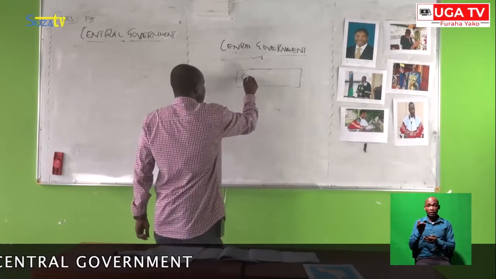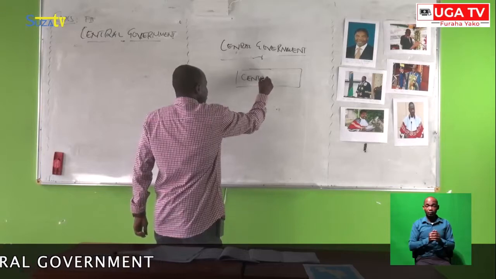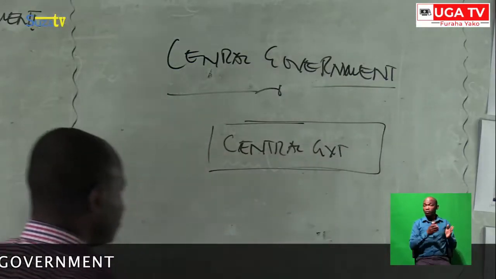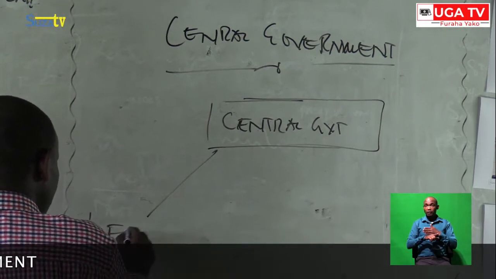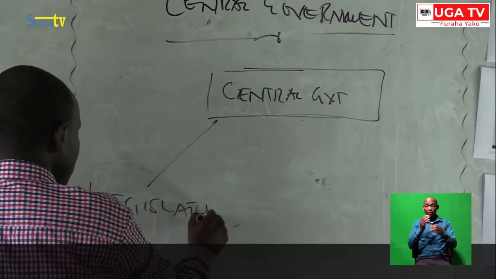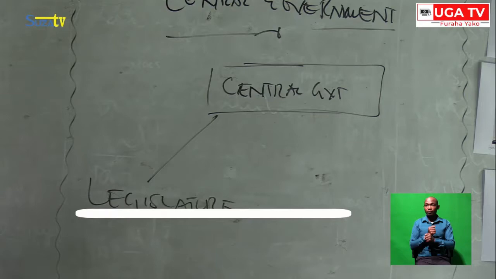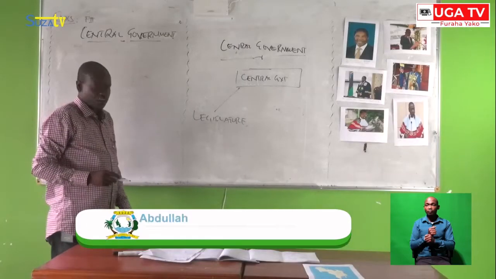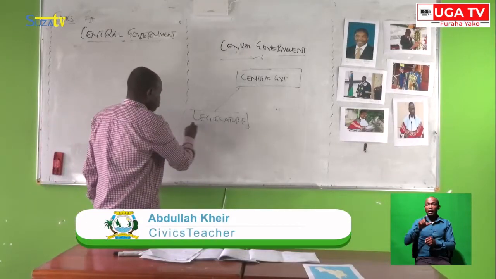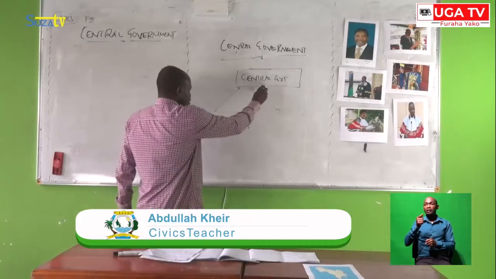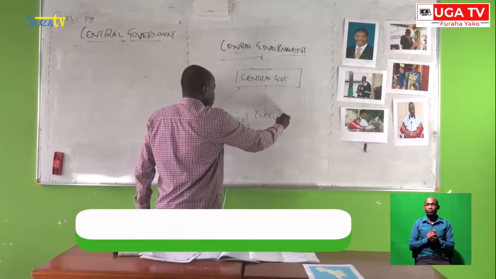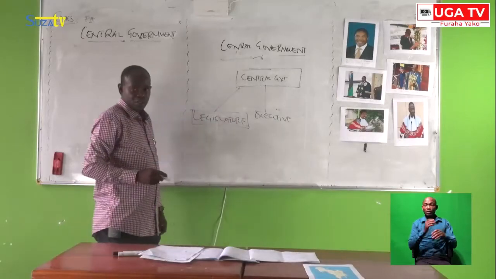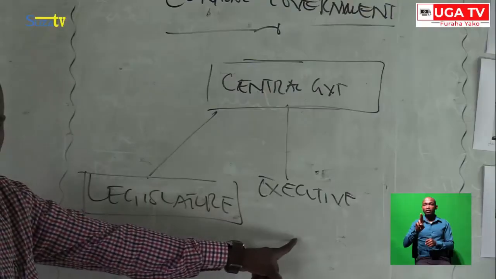From the central government, you can get what is called the legislature. This is the first organ of government. But we also have another organ, which is the executive. The executive is also an organ of government.